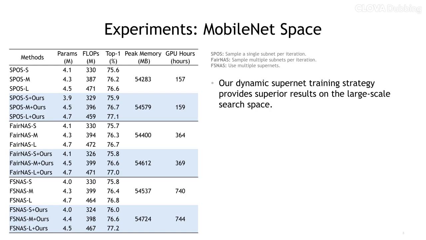We further demonstrate the scalability of our method on the MobileNet search space. We apply our method to SPOS, FairNAS, and FSNAS under multiple FLOPs constraints. Our approach consistently improves the performance of retrieved subnets. This confirms once again that our dynamic supernet training technique can be an effective alternative to the static one.